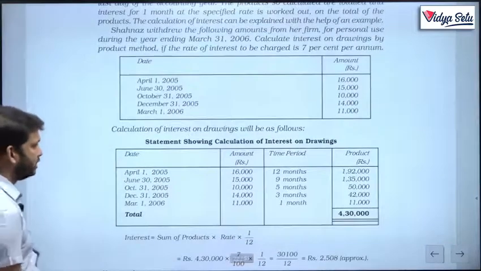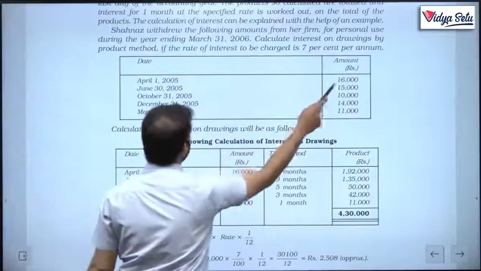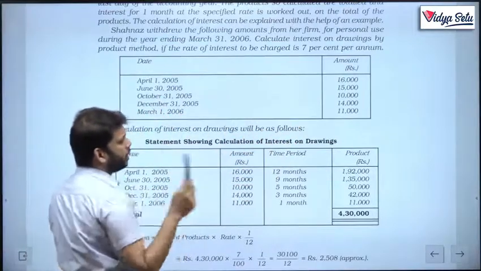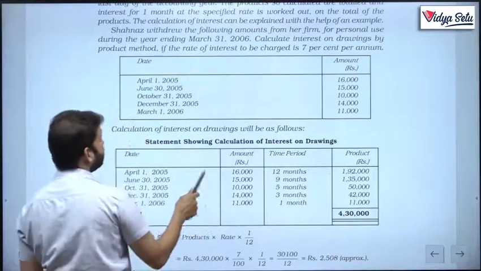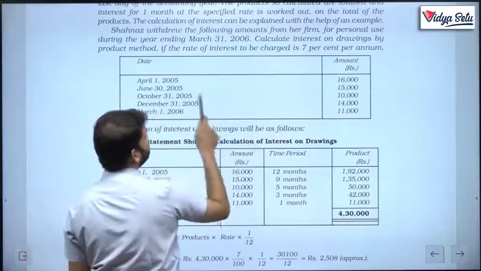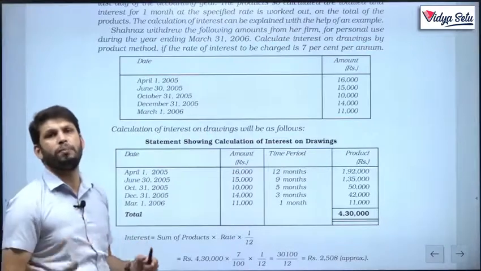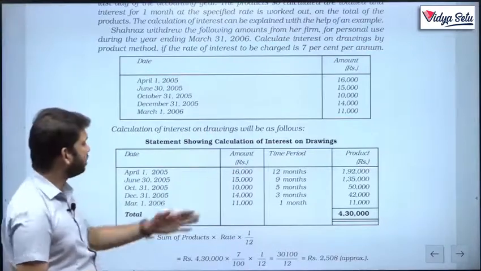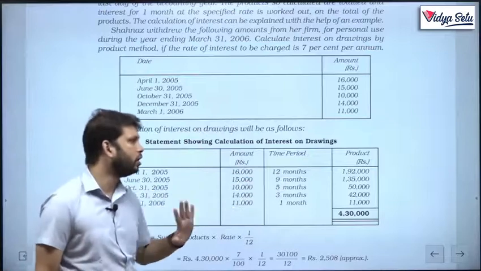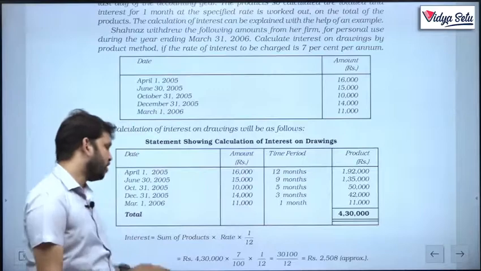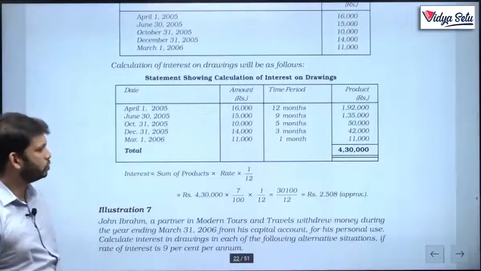The first 16,000 was withdrawn on 1st April, so it was used for the entire 12 months. Then 15,000 on 30th June: July to March is only 9 months, so interest will be on 9 months. Then the 10,000 for 5 months, so interest will be on 5 months. This is how we have to do it.